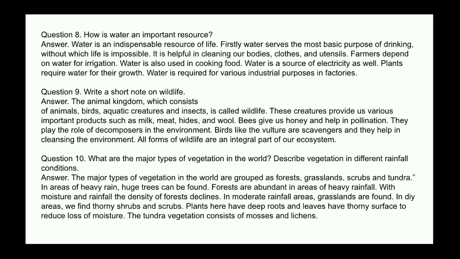In areas of heavy rain, huge trees can be found. Forests are abundant in areas of heavy rainfall. With less moisture and rainfall, the density of forest declines. In moderate rainfall areas, grasslands are found. In dry areas, we find thorny shrubs and scrubs. Plants here have deep roots and leaves have a thorny surface to reduce loss of moisture. The tundra vegetation consists of mosses and lichens.